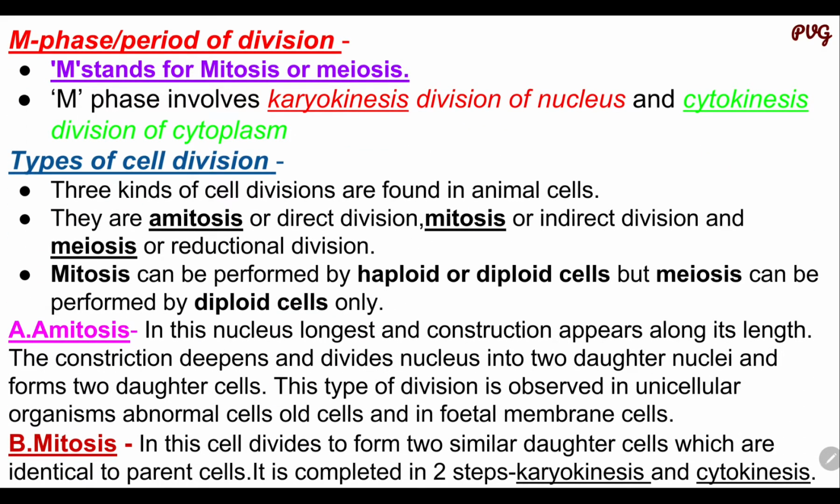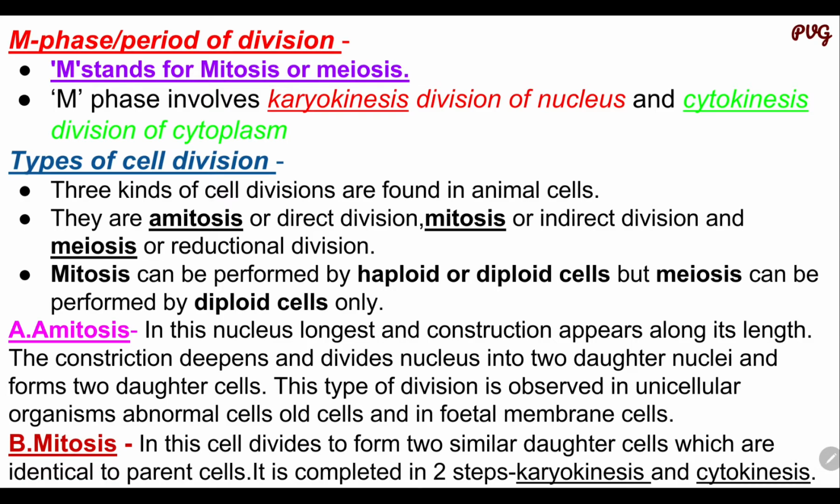Then next one, the M phase, also known as the period of division. M stands for mitosis or meiosis. The M phase involves karyokinesis, which is the division of the nucleus, and another part of the M phase, cytokinesis, which means division of the cytoplasm.